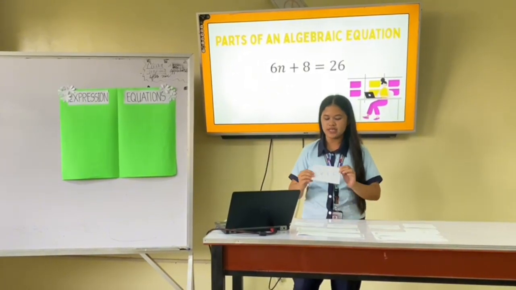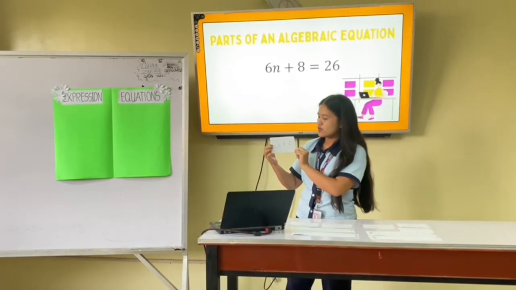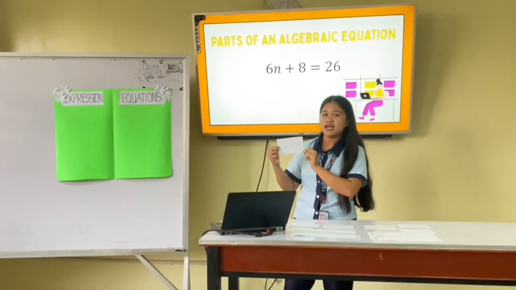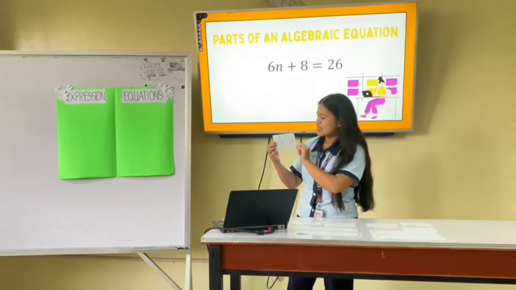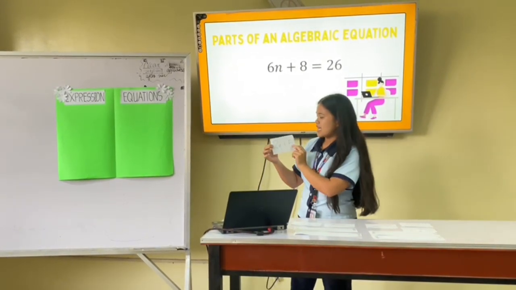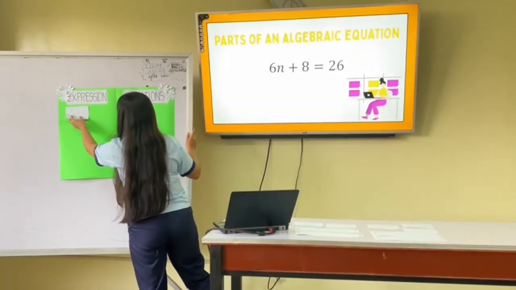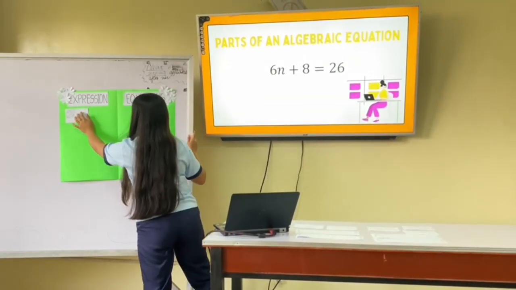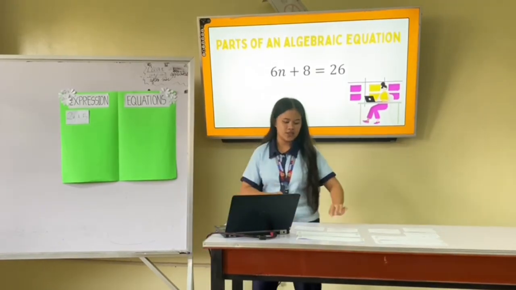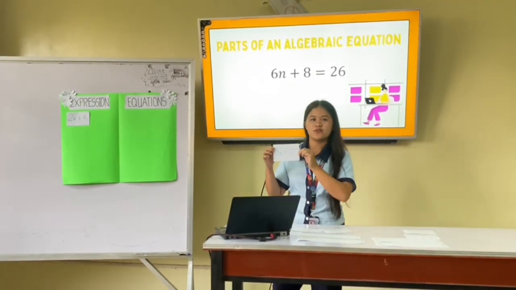The first one is 2y plus 5. This is under the algebraic expression. Okay, the next one is 4y is equal to 12.